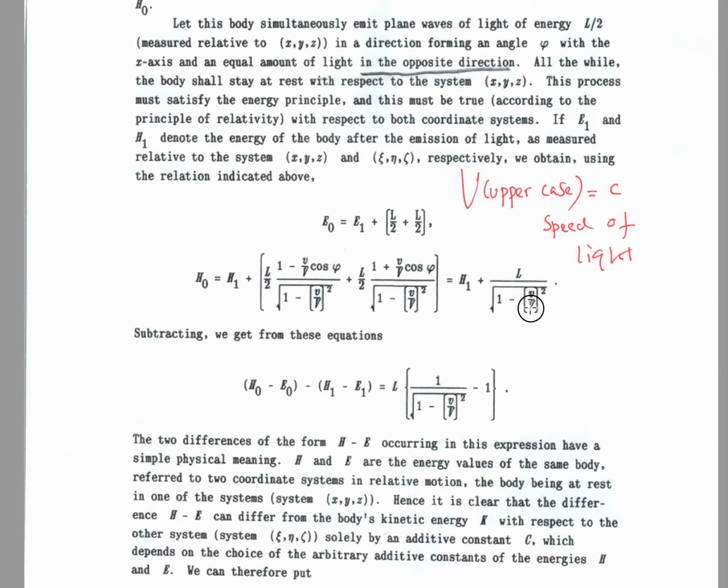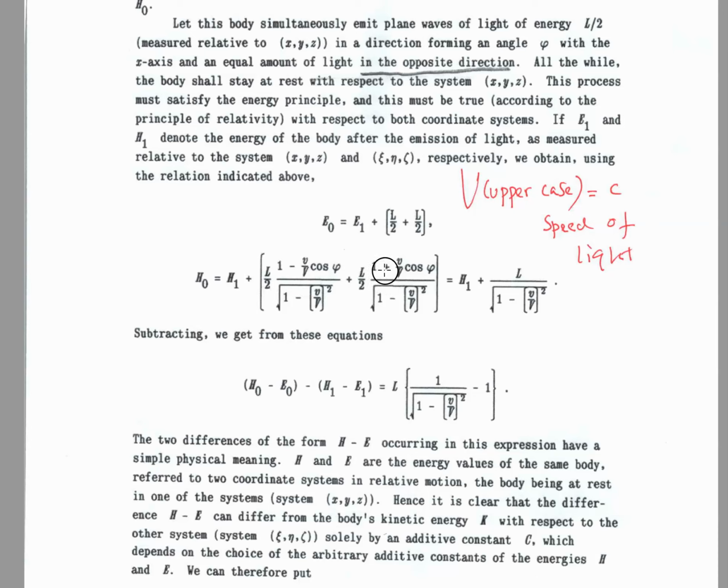Capital V, uppercase V, is the speed of light. Today we say c. So v over V is very small. Uppercase V is the speed of light, so we can ignore that.